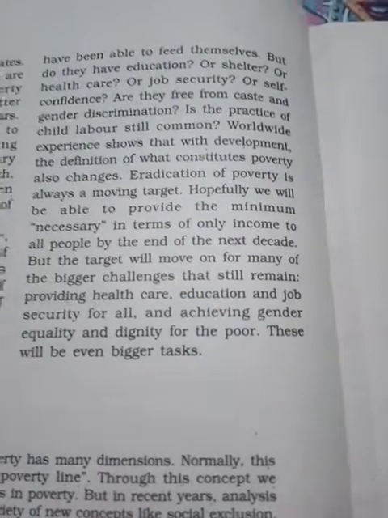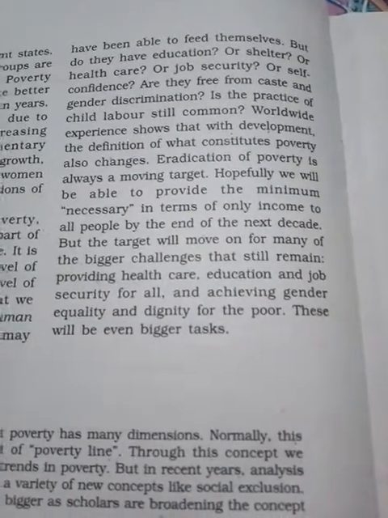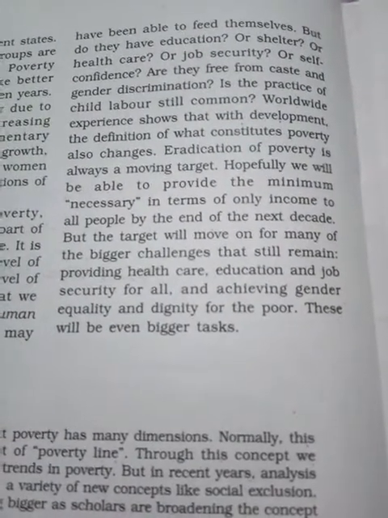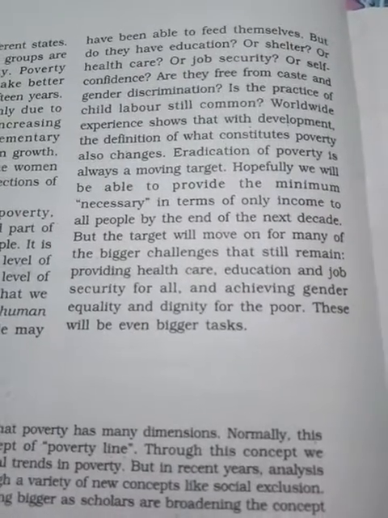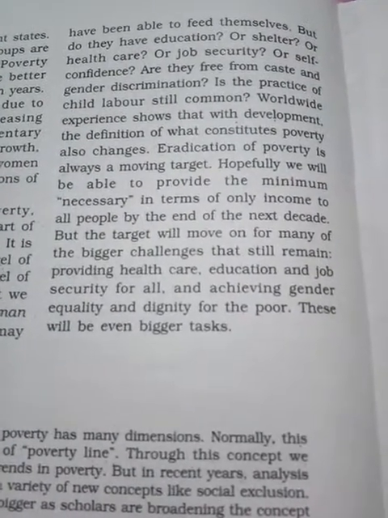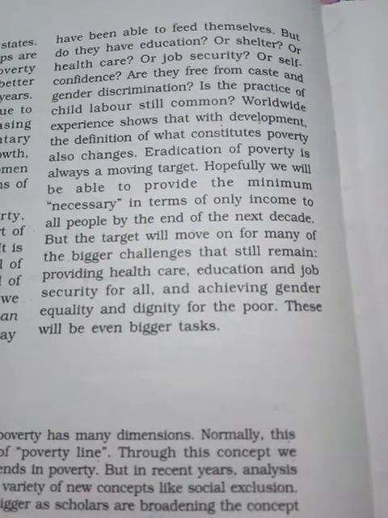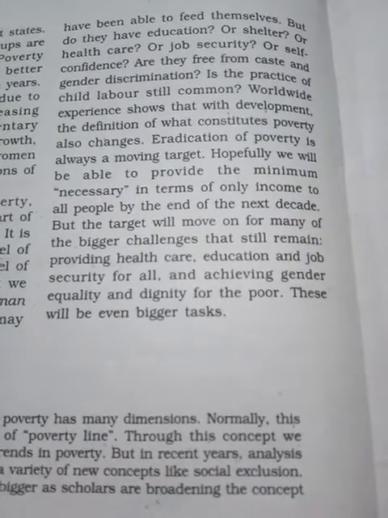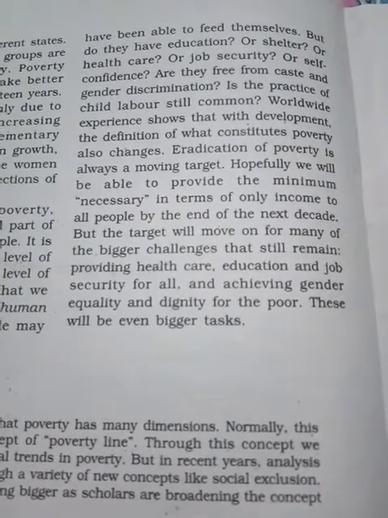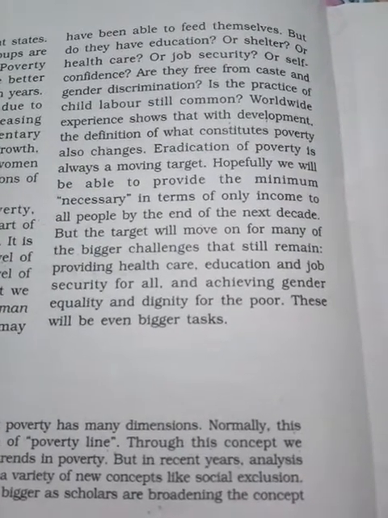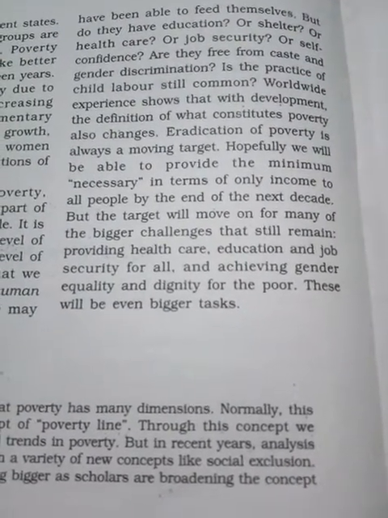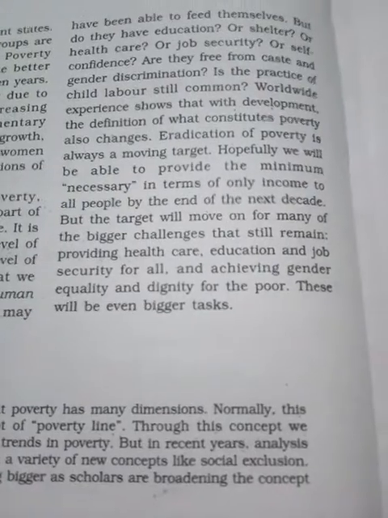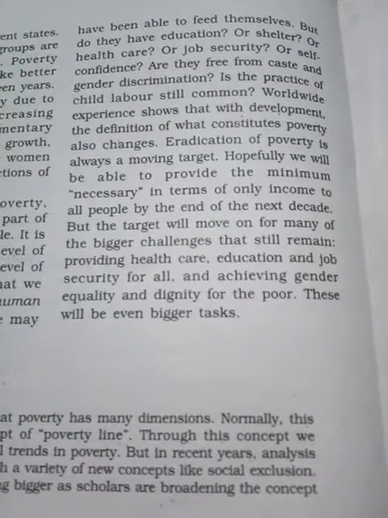Hopefully we are able to provide a minimum necessary level in terms of income to all the people by the end of the next decade. That means the government wants to provide the minimum necessary income to all the people. But the target will move on, and bigger challenges still remain. While doing this, the government may face many problems. The government cannot easily provide good healthcare, education and good jobs to all the people, to every gender, to make it equal. Yes, this may take time, but it will be overcome.